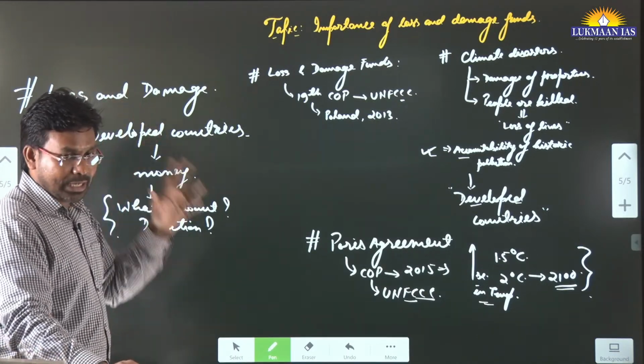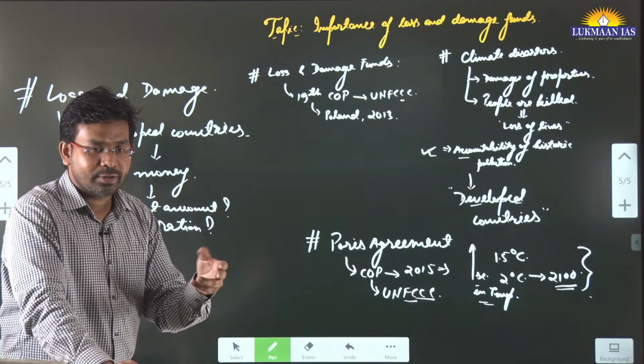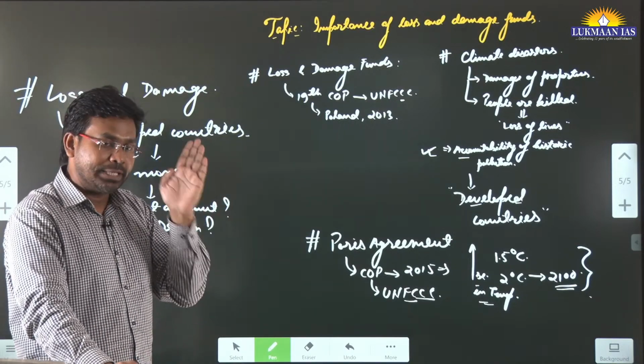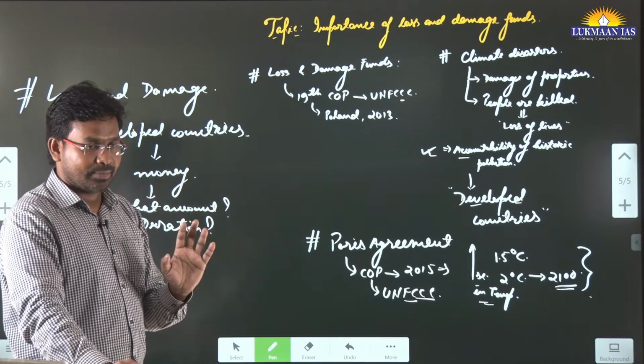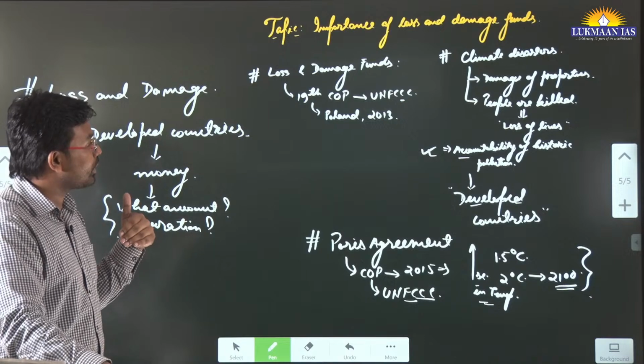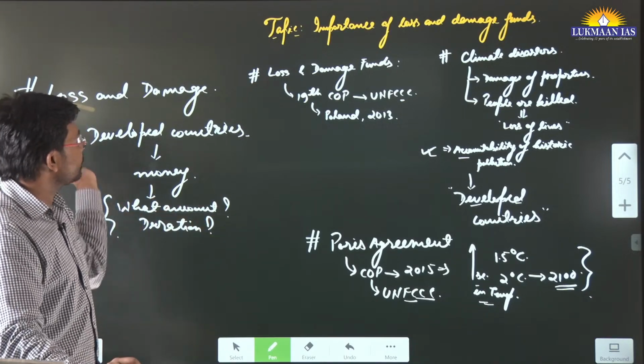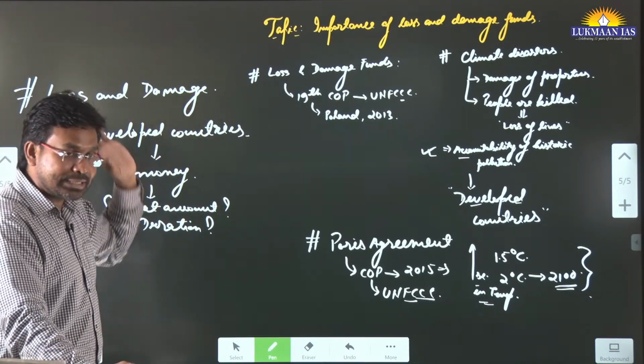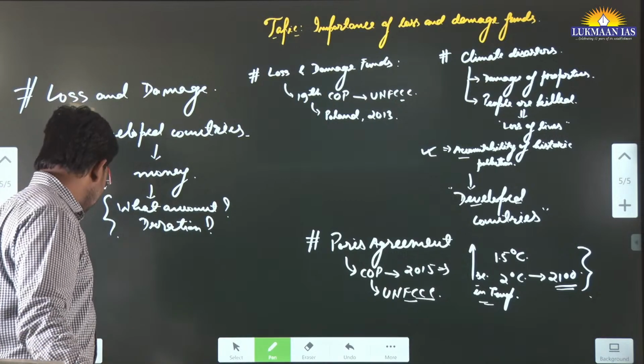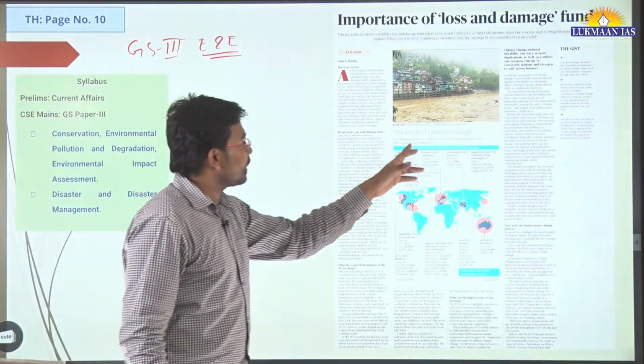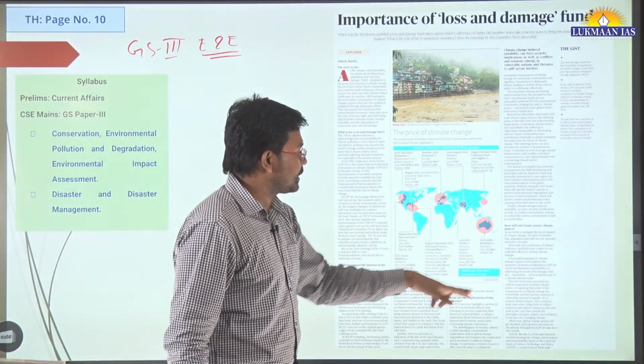So this loss and damage fund is now, at this point of time, just a piece of paper. It's still a concept, it is not in practice. So the author is saying that there is importance of the loss and damage fund, and in this article they have talked about the price of climate change.